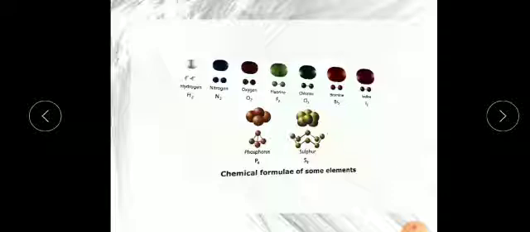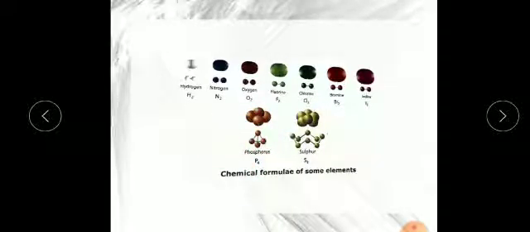So here you can see hydrogen, nitrogen, oxygen, fluorine, chlorine, bromine and iodine all are combined with a second atom, that's why 2 is written. In the case of phosphorus it is written P4, so you can see 4 atoms.